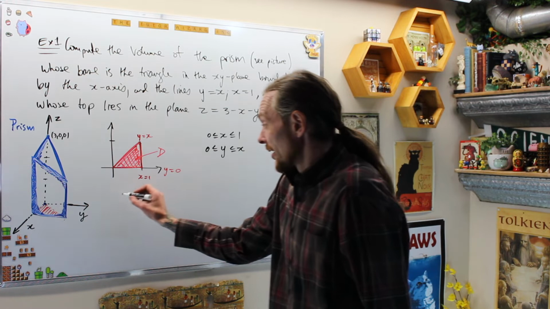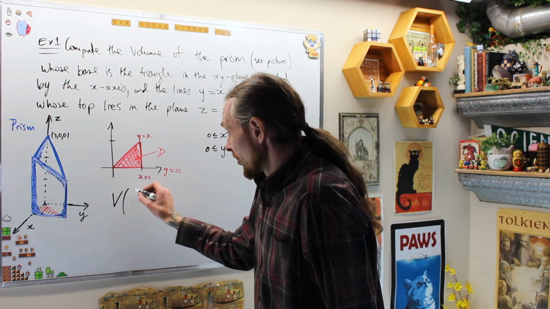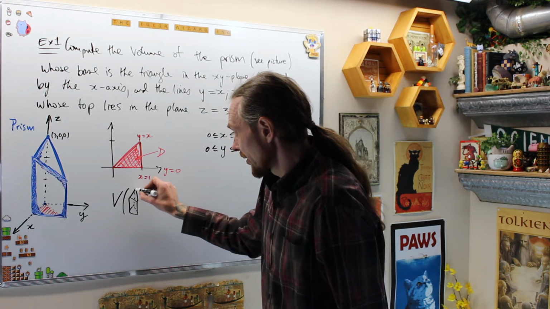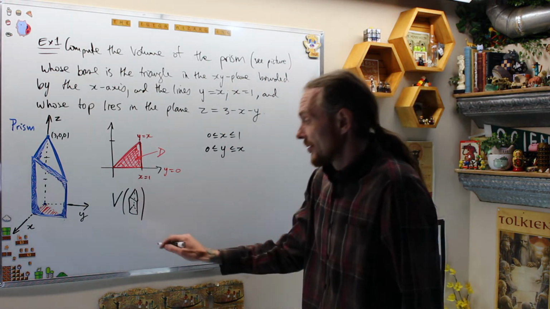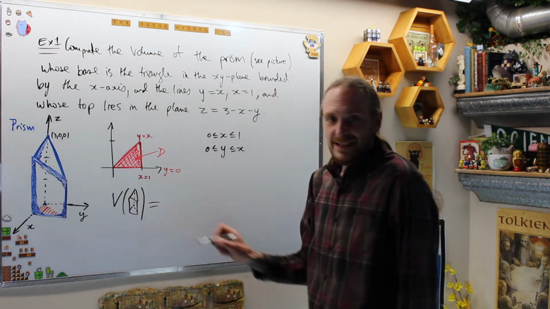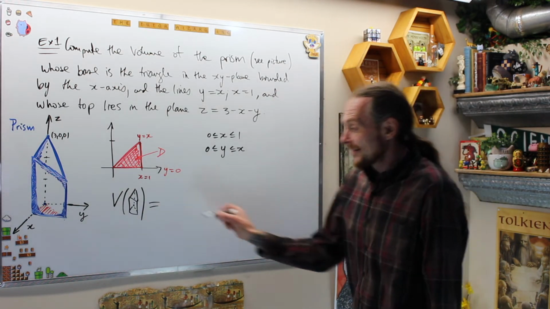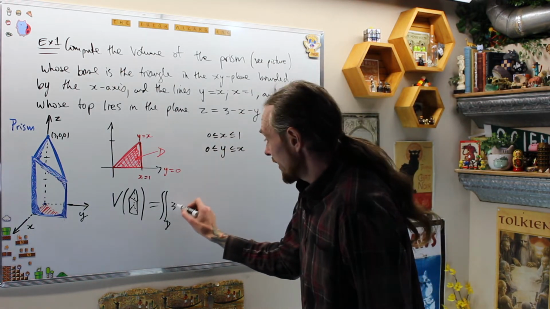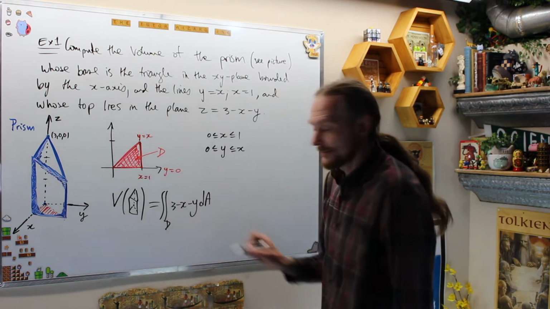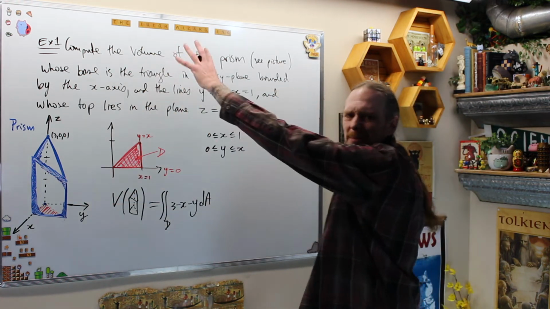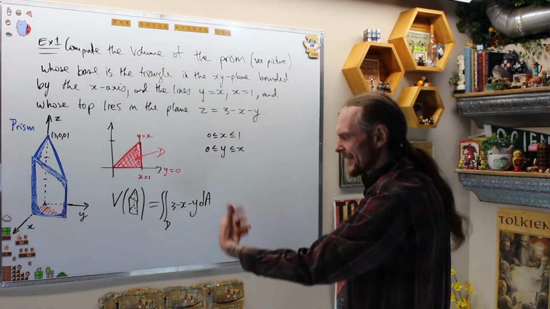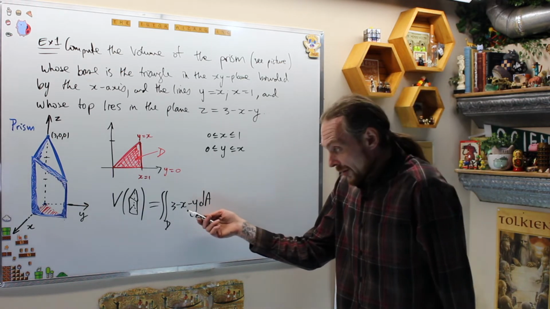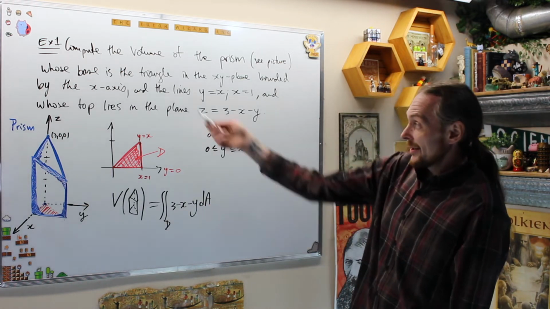This tells me that the volume of the prism that we created there, triangle, triangle, triangle, that prism, is equal to the double integral over the region D of the surface 3 minus x minus y dA. The problem is cleverly phrasing the volume of a prism as the double integral of this surface, which is again the volume below this surface and above the region D. What is D? This triangle.